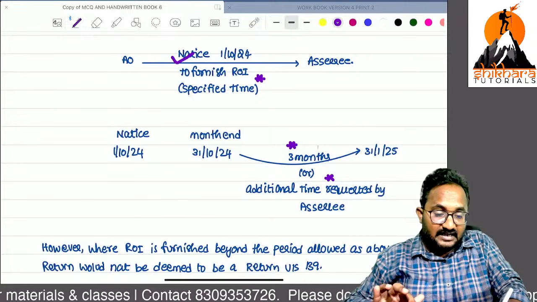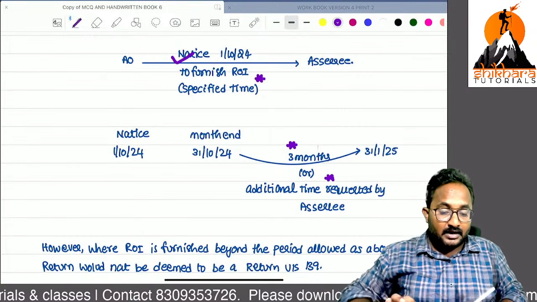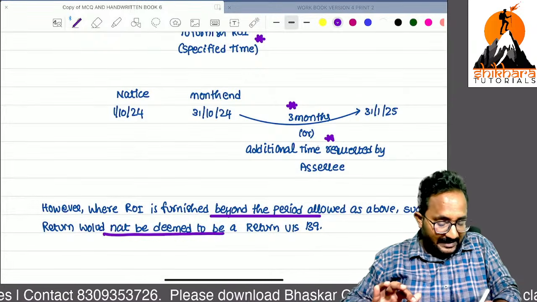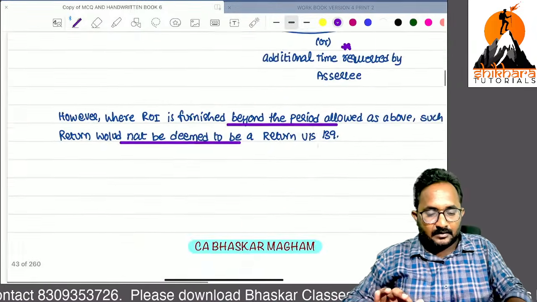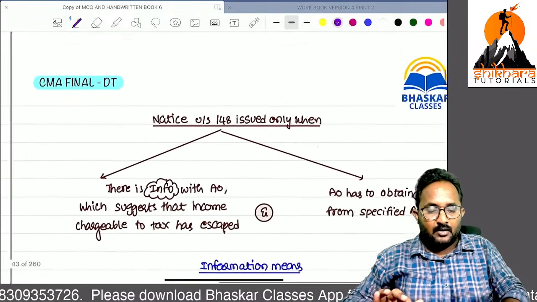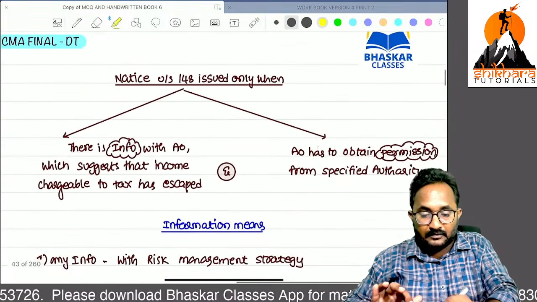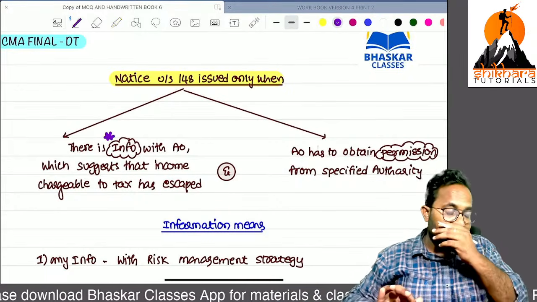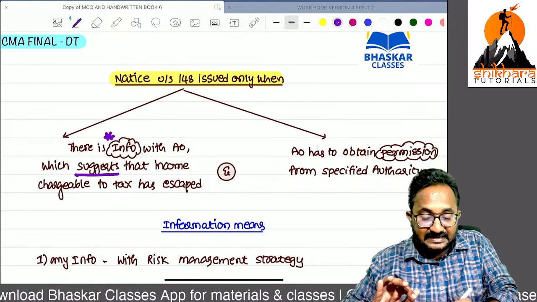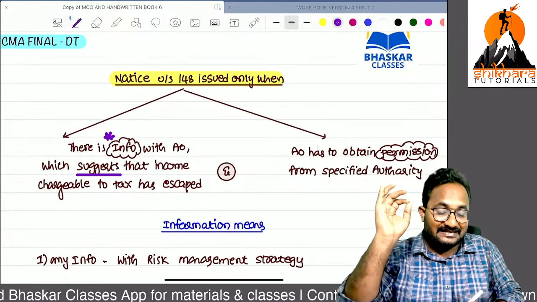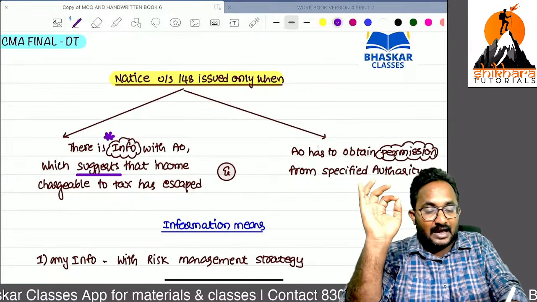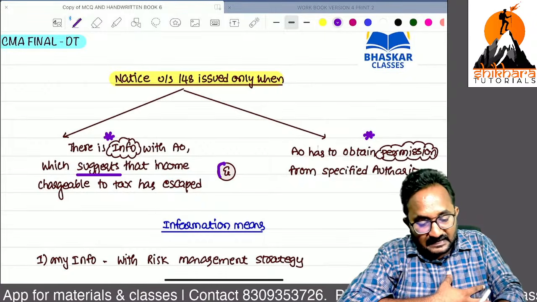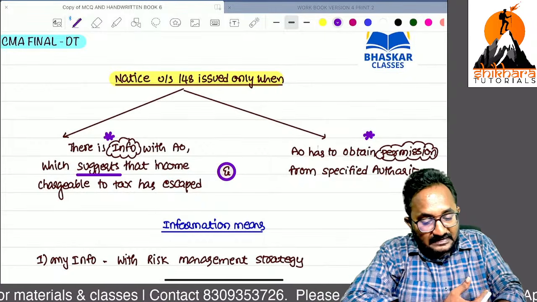If the assessee requests, we can give additional time also. If the return is furnished beyond that period, that return is treated as what? Invalid return. Now, next, can you tell me when a 148 notice can be issued? Yes, you can issue it if the assessing officer has proper information suggesting that income chargeable to tax has escaped, and along with that, if you have prior permission from the specified authority. If these two conditions are satisfied, then only we can send the notice under section 148.